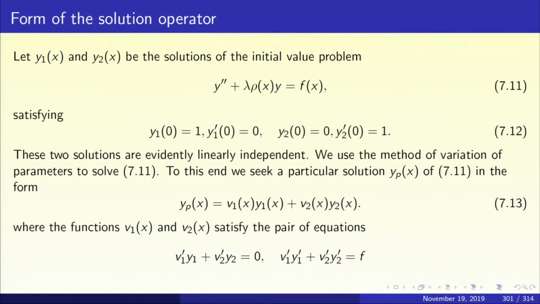So, the last pair of equations for v1 prime and v2 prime have to be solved simultaneously, and we get v1 prime and v2 prime. We must integrate to get v1 and v2, and we get our particular integral yp of x, 7.13.